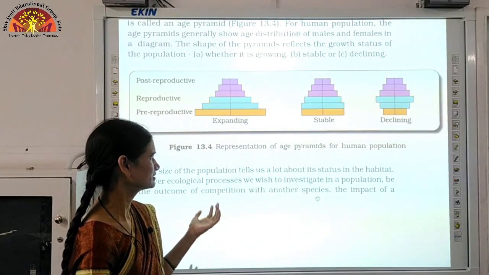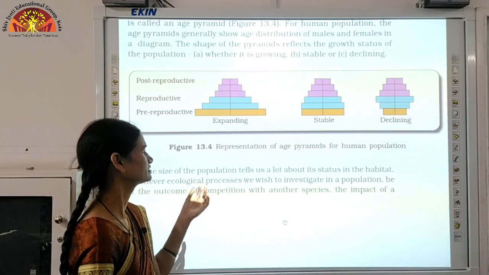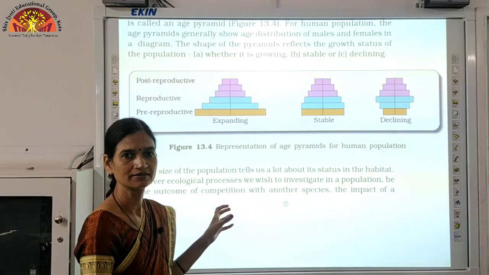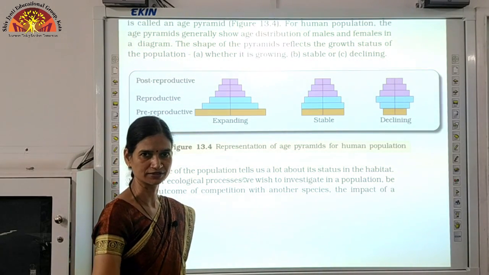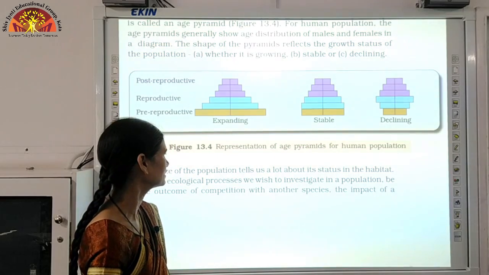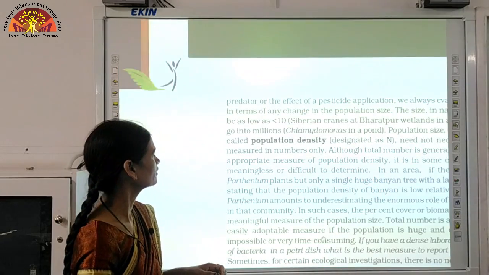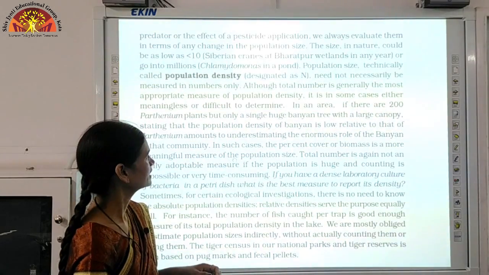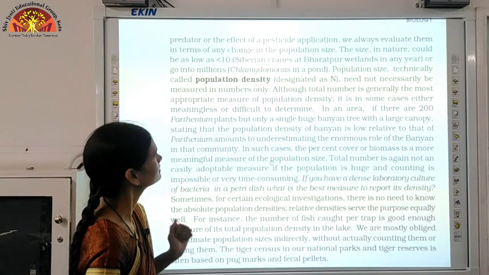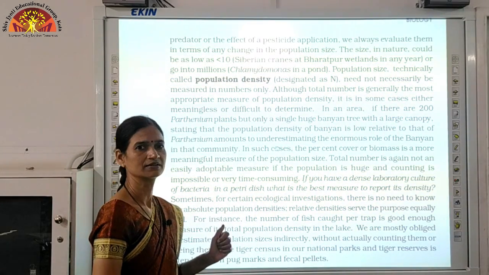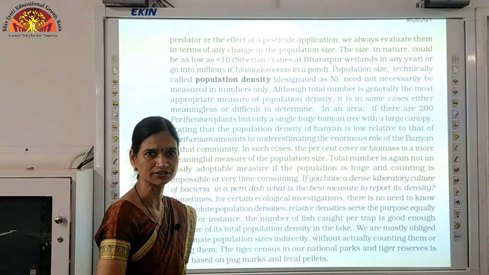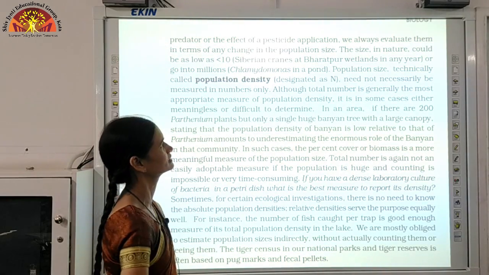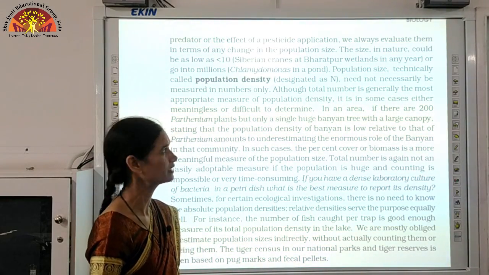How can we understand about the status? That means how much competition is there, how much they are able to get the resources, कितने resources उनके लिए available हैं, कोई predators, number of predators कितने हैं, that will decide the population size. Similarly, कोई other interference तो नहीं है, suppose application of pesticide will also reduce their number.